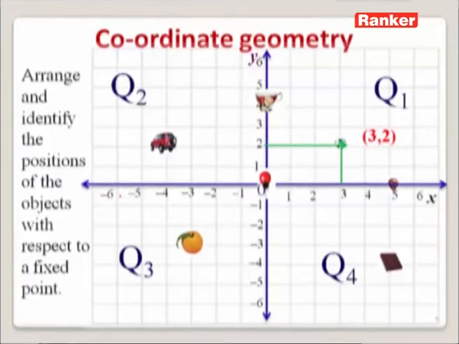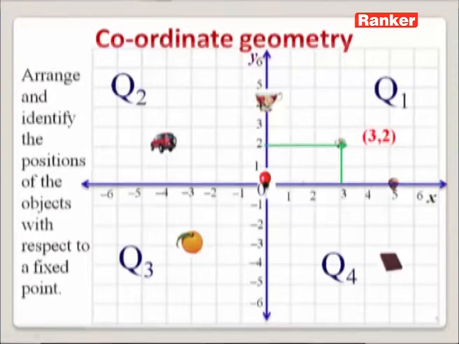By taking the help of an ordered pair, which consists of 2 numbers, in which the first number tells us about the x coordinate and the second number gives us the knowledge regarding the y coordinate.